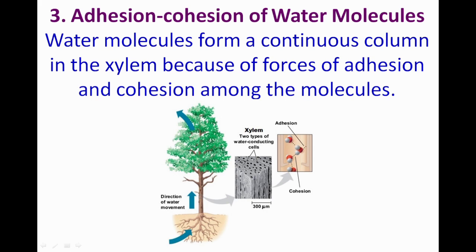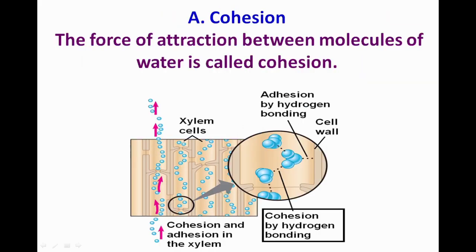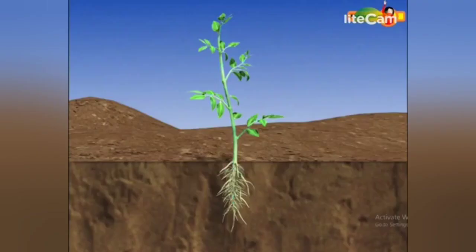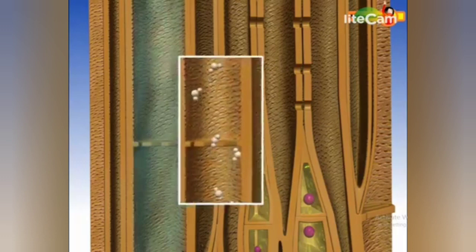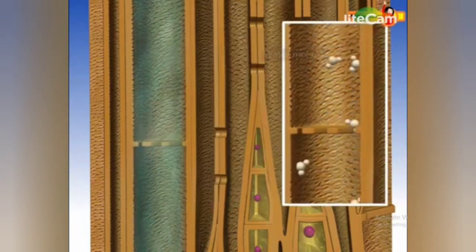Third factor is adhesion and cohesion. Water moves upward through xylem because of cohesion of water molecules. Cohesion is the force of attraction between molecules of water by hydrogen bonding.